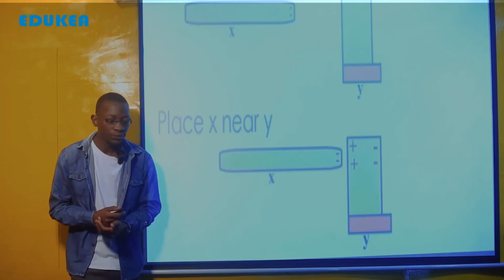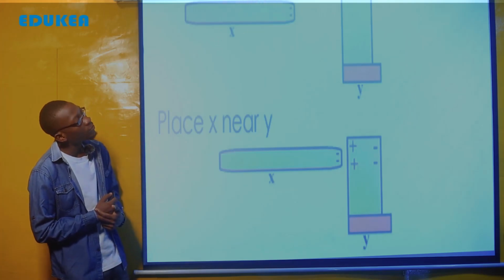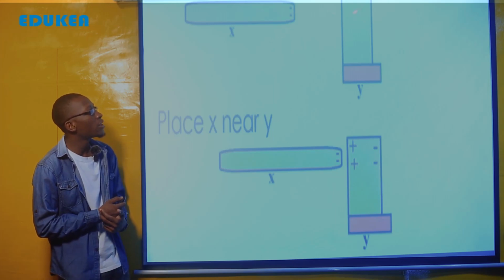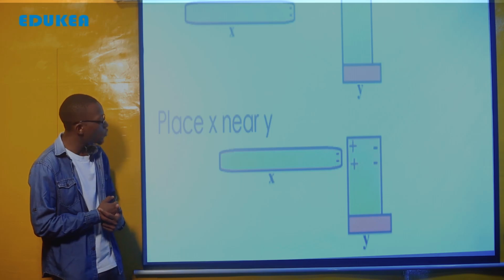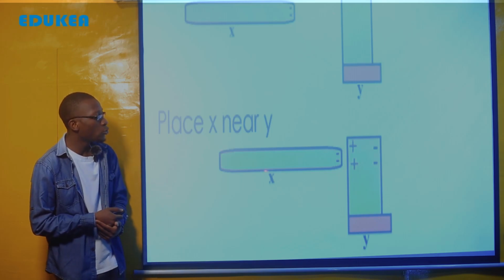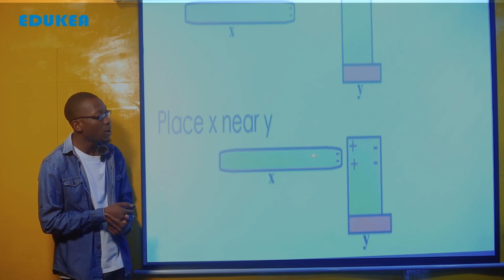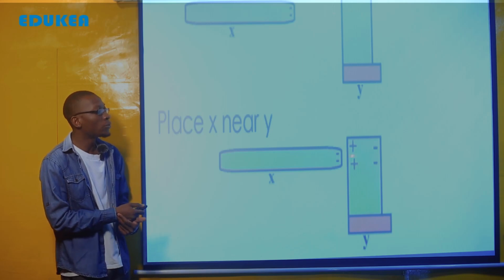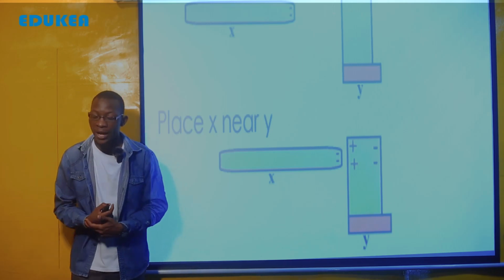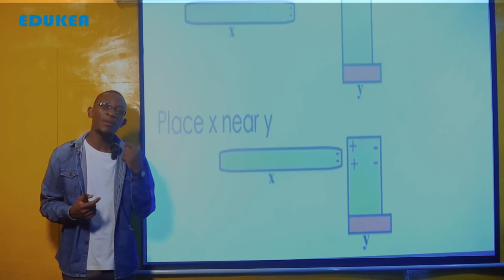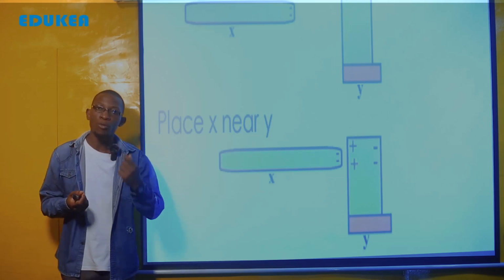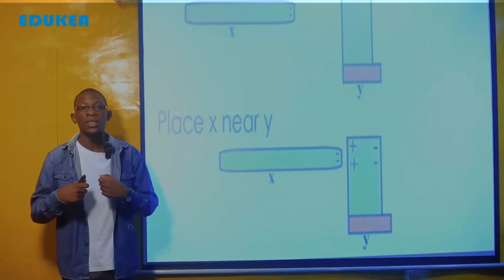This is charge X, where there is a negative and a negative, and this is Y. Once we place X near Y, which is neutral, note that when we say neutral, it does not mean the body has no charge. It means the number of positive charges is equal to the number of negative charges. That is why we say the body is neutral. But a neutral body does not mean that it has no